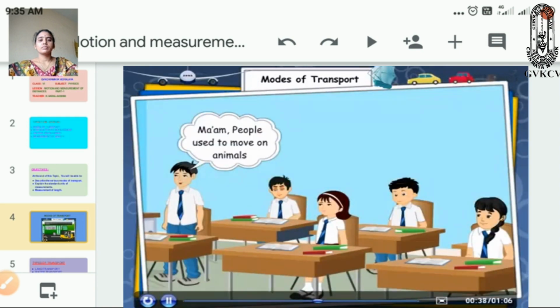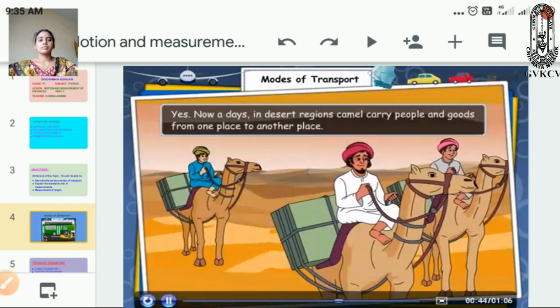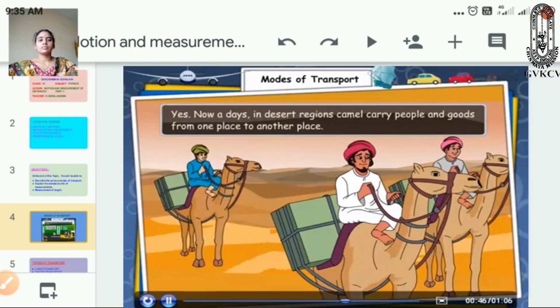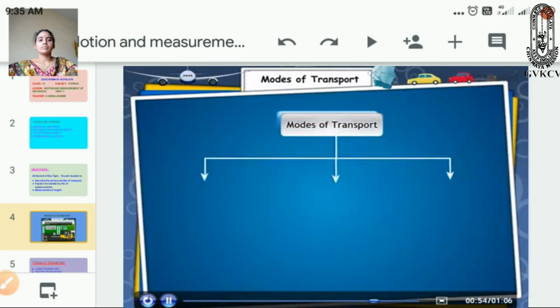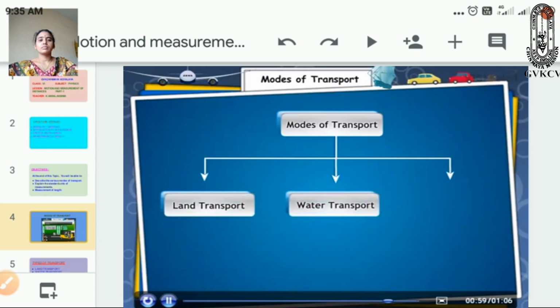Ma'am, people used to move on animals before the invention of the wheel. Yes, nowadays in desert regions, camels carry people and goods from one place to another. We have three major ways of traveling: land transport, water transport, and air transport. Land transport is the most common way of transport.